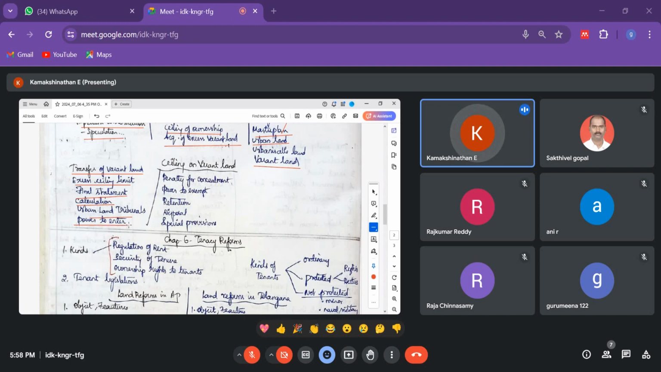Okay, power to enter means the officials have the power to enter into the premises. It is not a trespass. We have studied trespass in criminal law, haven't we? So it is not a trespass. They have the power to enter and they can investigate whether that land is being used by them or not. Okay, whether it's an illegal property.